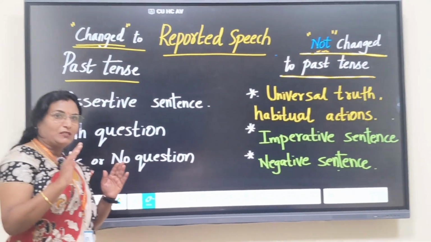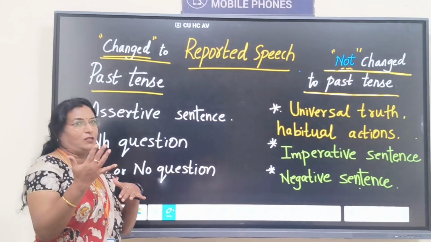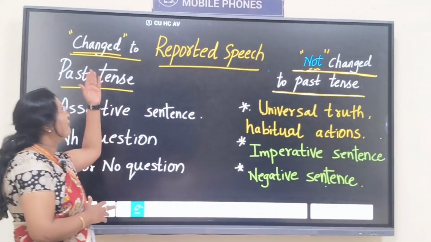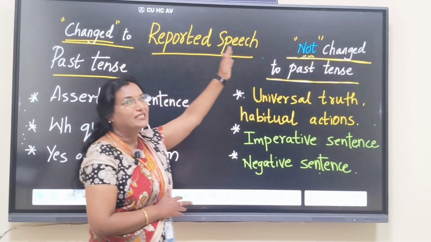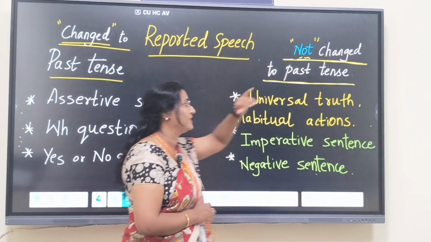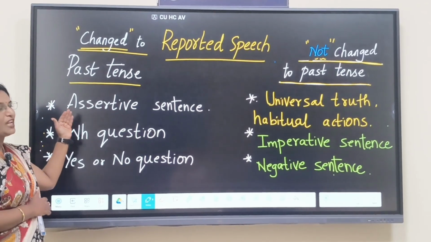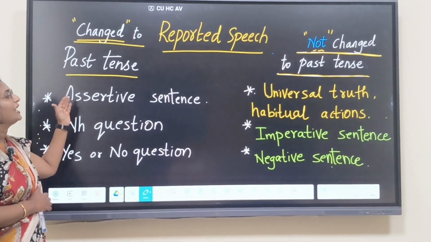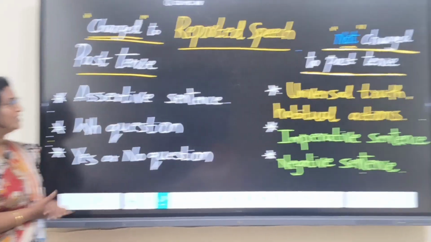Reported speech means you have to change the sentences into past tense. But where? Which sentences must be changed to past tense and which sentences should not be changed to past tense? We have to change the tense in assertive sentences, in WH questions, in yes or no questions.